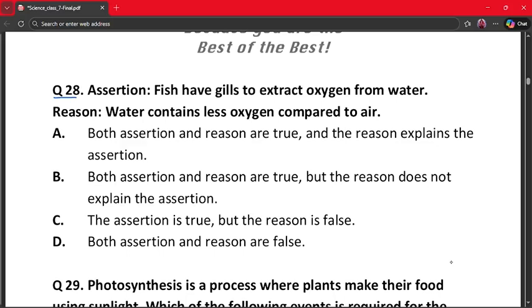Here the correct answer is option number A, because fish use gills to absorb oxygen and water has less oxygen than air. So the reason explains the assertion. Both are true. Hence option A is the correct answer.